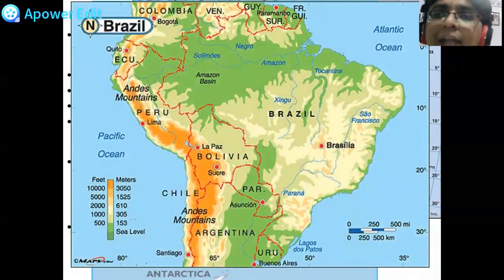So this is how Brazil looks altitude-wise. You can see here the entire altitude is given in meters. And as you can see, in the entire Brazil, you cannot see anywhere a height above 2000 meters. The maximum height is between 1500 to 2000 meters, 3000 as well, but not above that.